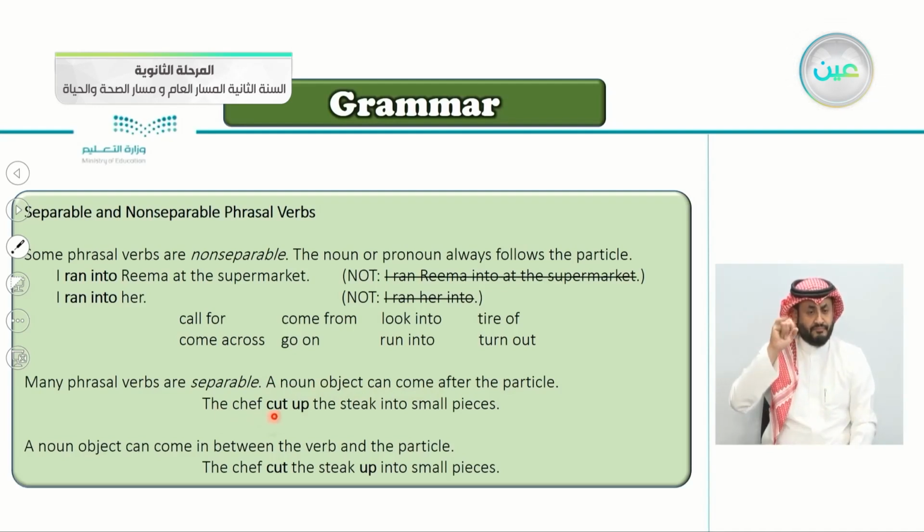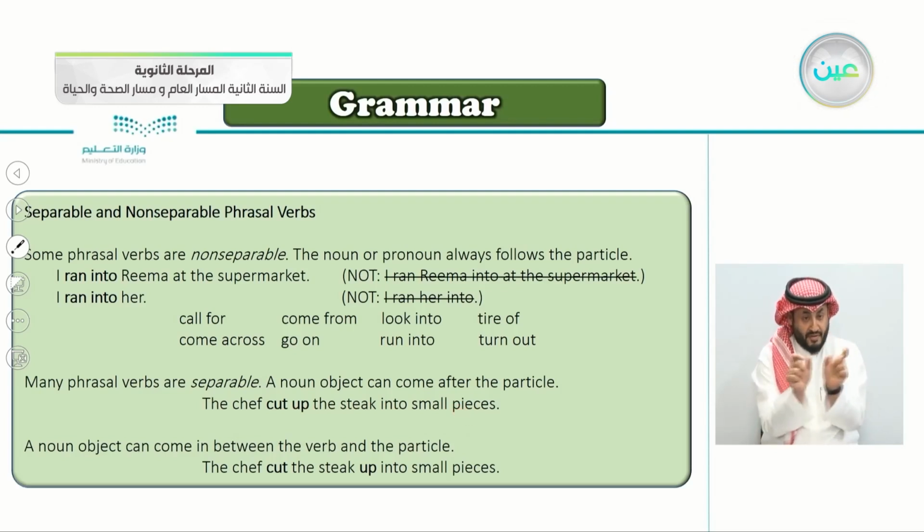The chef cut up the steak into small pieces. A noun object can come in between the verb and the particle. Notice, if it is an object, it can come between the verb and the particle. So you can say the chef cut the steak up. Here it's "cut up the steak." Here it's "cut the steak up."